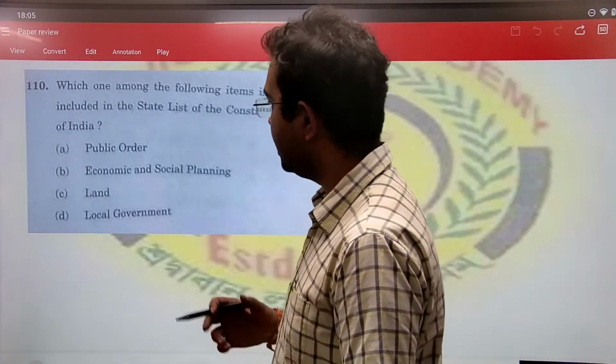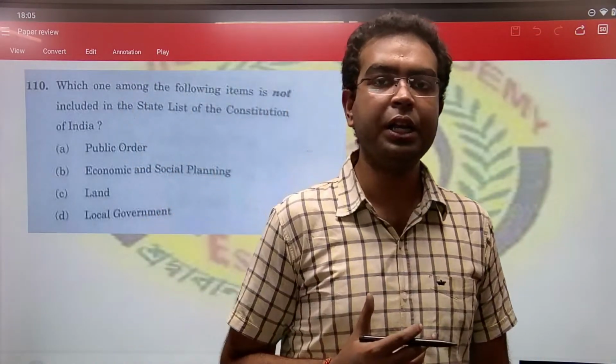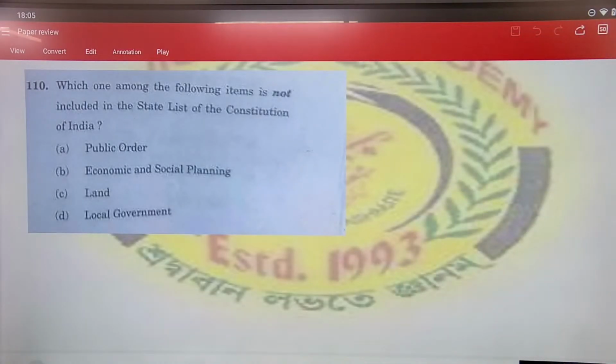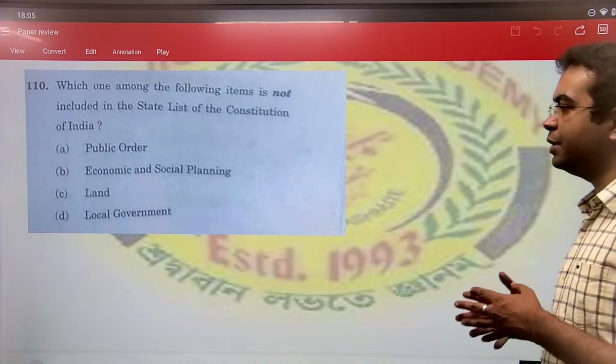Now here, land and local government are all included. Local government's power comes from your state. Now local government comes from the state.